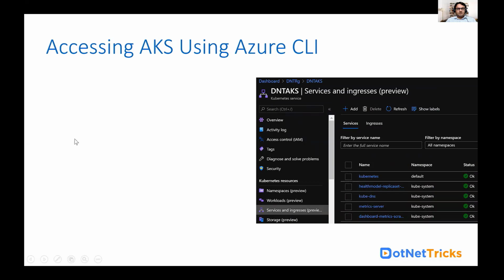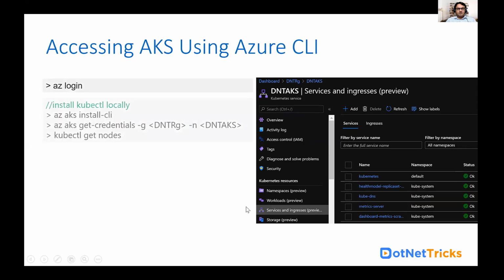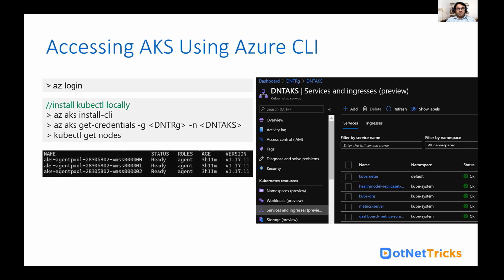So when you create an AKS cluster, you will have the UI of the AKS cluster like this, and these are the steps I have mentioned over there. You just need to use az login to log in to your Azure account, and to use kubectl locally, make sure you have installed the Azure CLI. Then I need to download the credentials of my created DNT AKS cluster locally. Then using the kubectl command, you can get the nodes information, how many pods are running, and how many services are running.